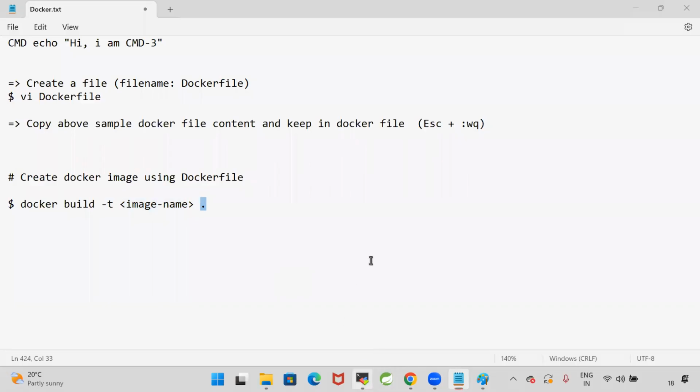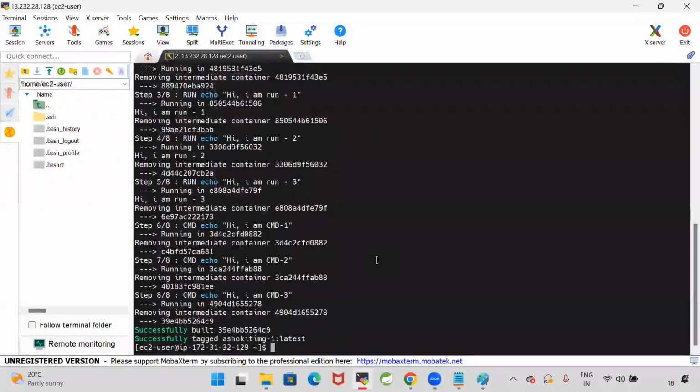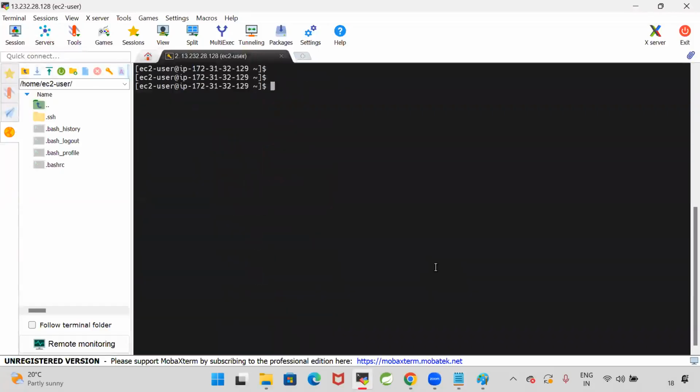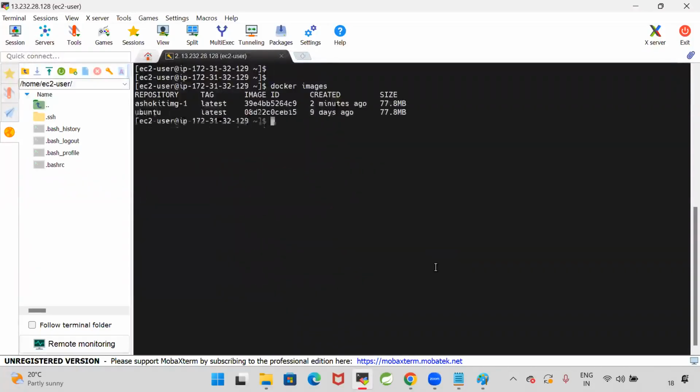What is this dot? This dot represents the present working directory. In the present working directory, my Dockerfile is available. You consider the Dockerfile from the present working directory and build a Docker image with the image name. Once we build the Docker image, let's verify with docker images.